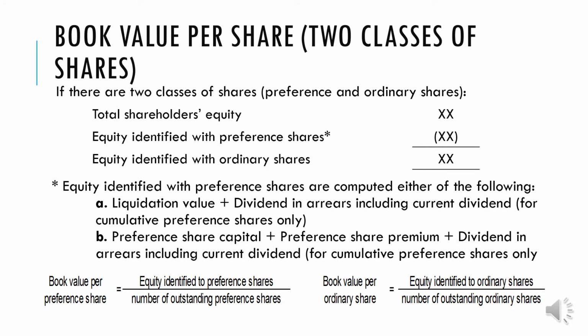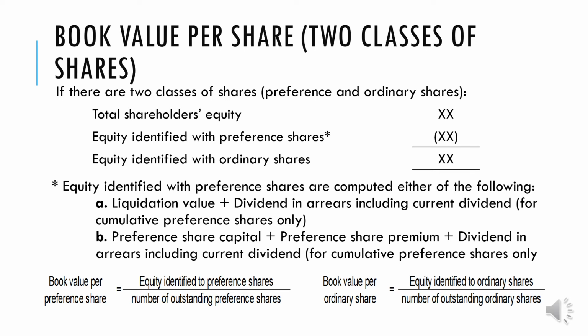Now let's proceed. What if there are two classes of shares? It means that we have preference and ordinary. So when more than one class of share capital are outstanding, the rights of the different classes of shareholder should be taken into consideration. Preference shareholders enjoy priorities over the ordinary shareholders as to distribution of asset upon corporate liquidation.